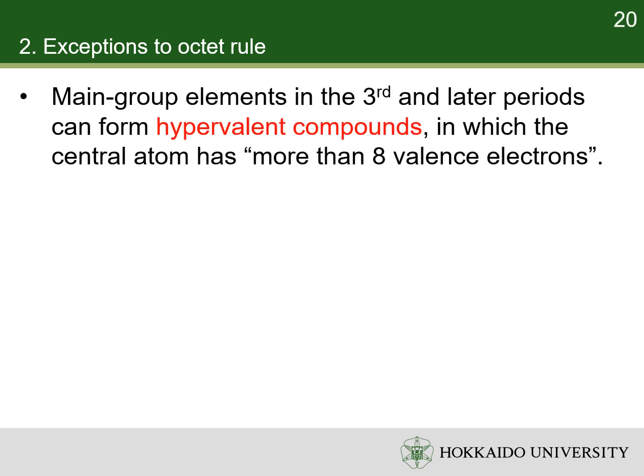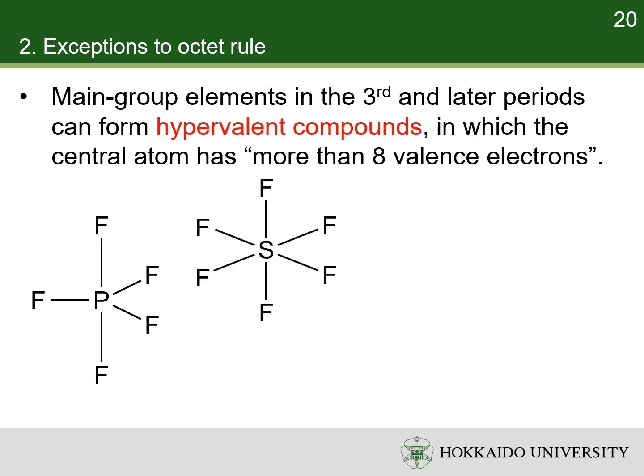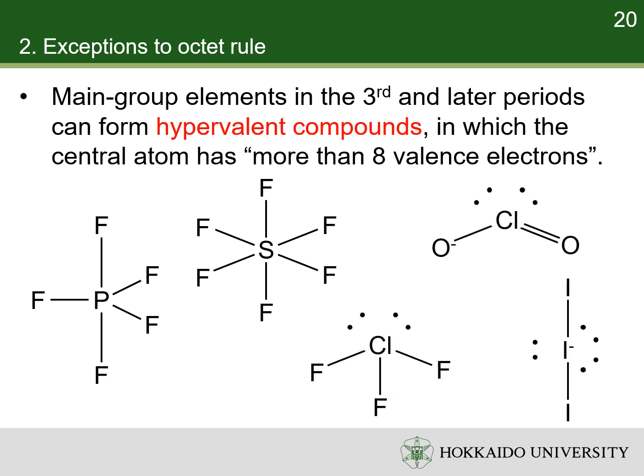Main group elements in the 3rd and later period can form hypervalent molecules, in which the central main group atom is apparently bearing more than 8 electrons in their valence shells. For example, in phosphorus pentafluoride, if it is supposed that there are 5 true covalent bonds in which 5 distinct electron pairs are shared, then the phosphorus would be surrounded by 10 valence electrons, in violation of the octet rule. Sulfur hexafluoride, chlorine trifluoride, chloride ion, and triiodide ion are other examples of hypervalent species.